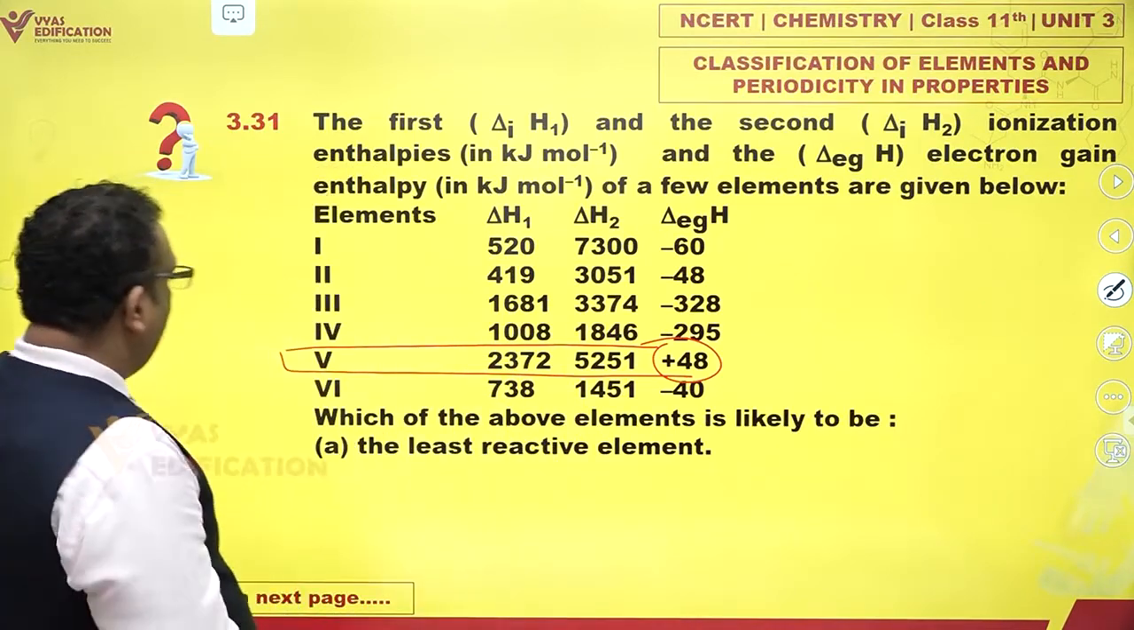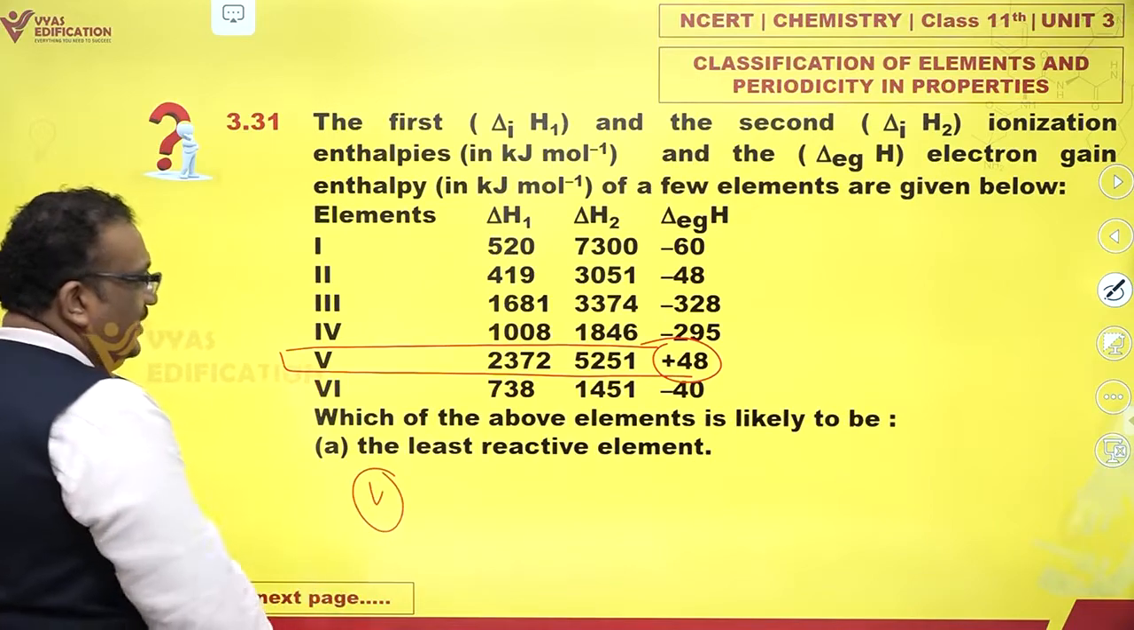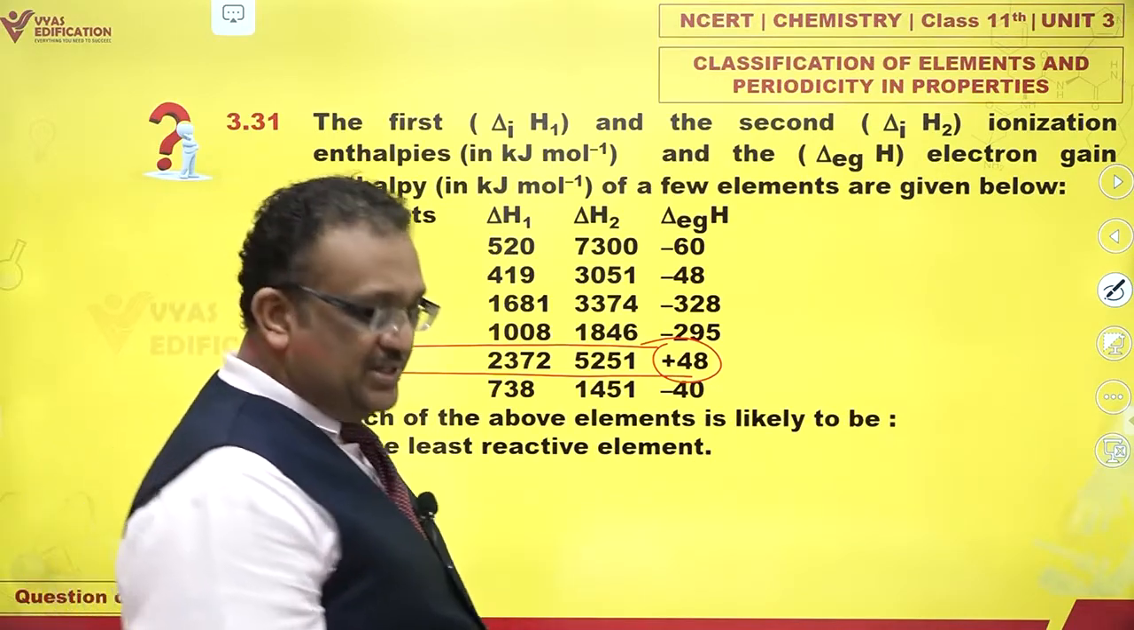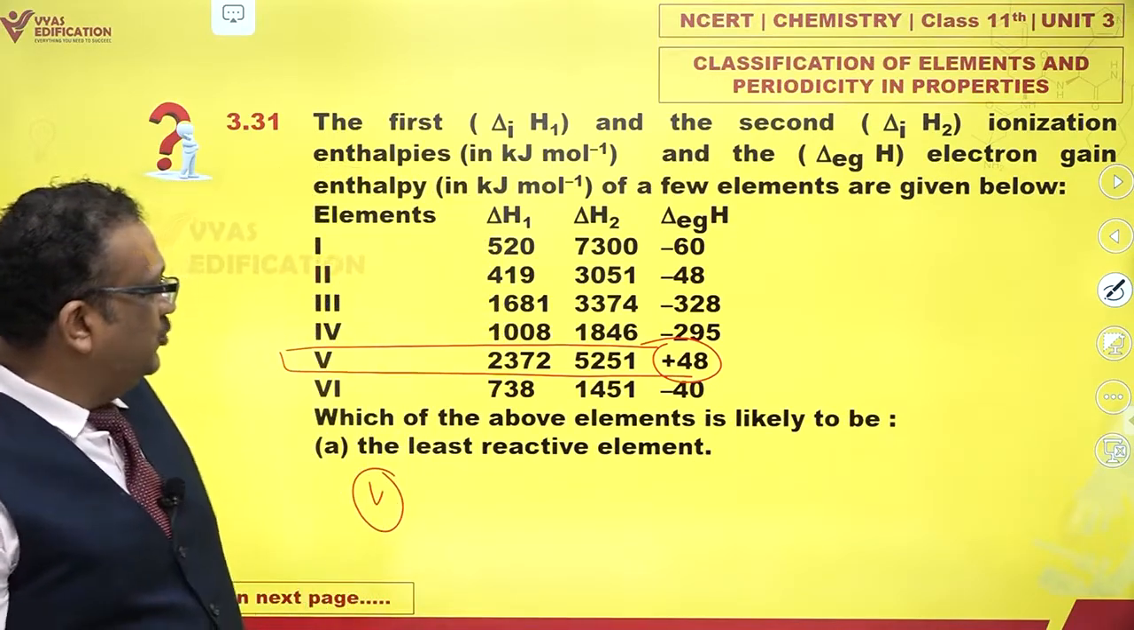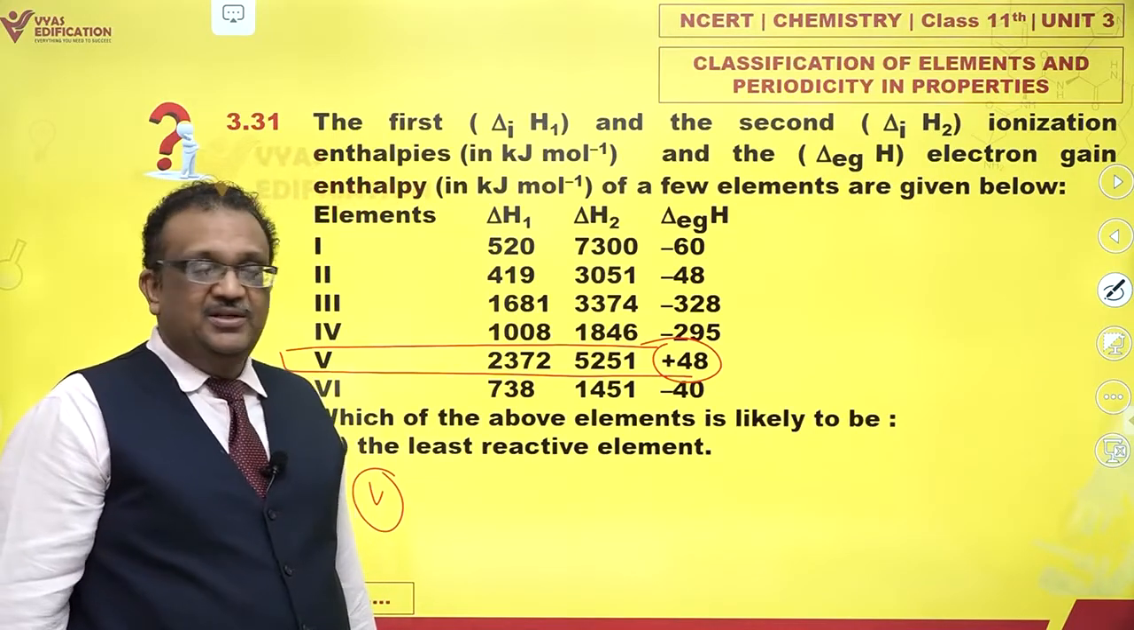So that means the least reactive is 5. They seem to be very much like noble gases or something of that kind. 5 appears to be the stupidest of all, and yes, it is.